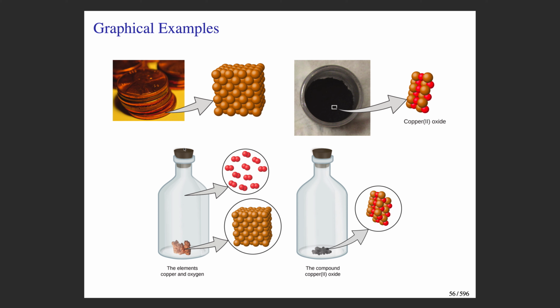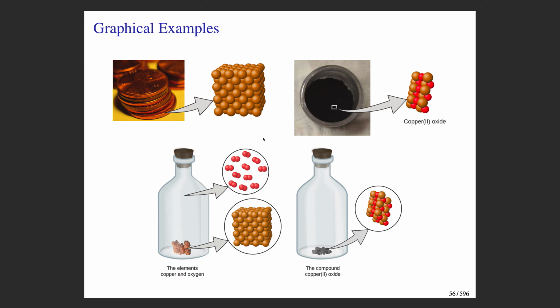And compounds like this copper oxide, this dark brown powder that you see here, is a combination of both copper and oxygen. Copper and oxygen combine in a particular ratio to form this copper-2 oxide, the compound.